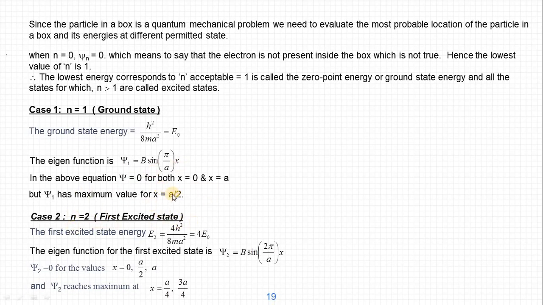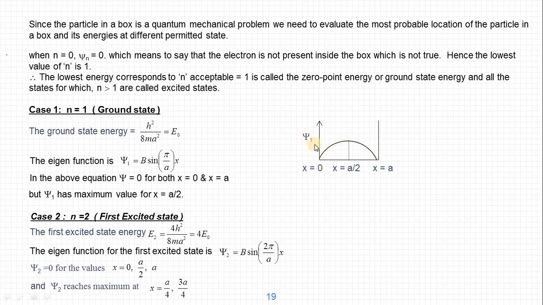When we plot a graph of psi, we can see that we will get a curve like this. At x equal to 0, psi is 0. At x equal to a, psi is 0. So psi 1 becomes 0 at the extreme points, and at the middle the psi value is maximum. When we join these points, you will get a curve like this.